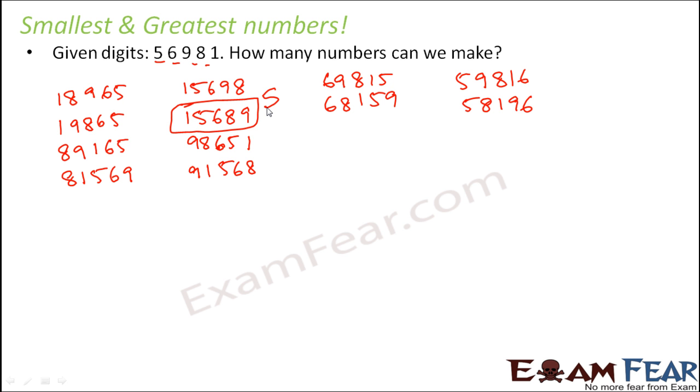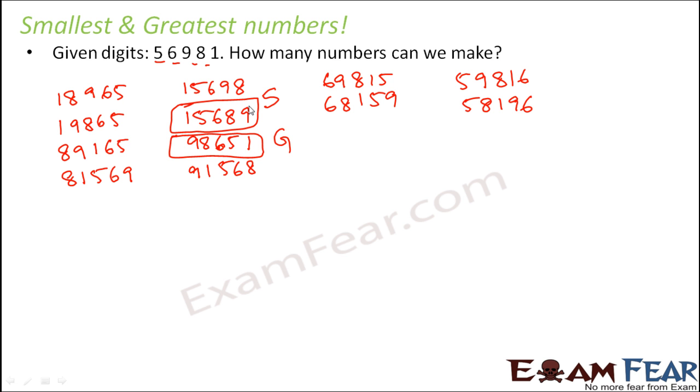What about the largest number? Again, when you start looking for the largest number, you would see that this number, 98651, is the greatest number. Try making more numbers out of these 5 digits and you will end up seeing that this is the smallest and this one is the greatest. So what do we get to know from this? Do you notice something very unique in the smallest number as well as in the greatest number? No? Okay, I will tell you.